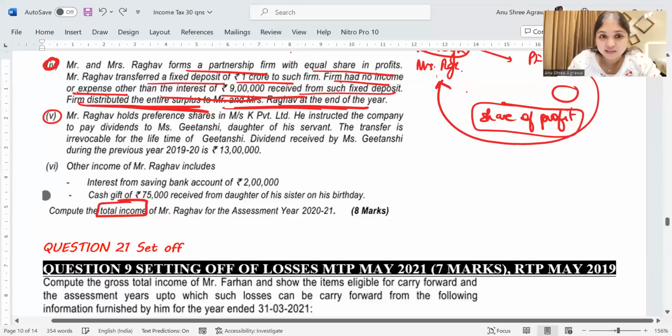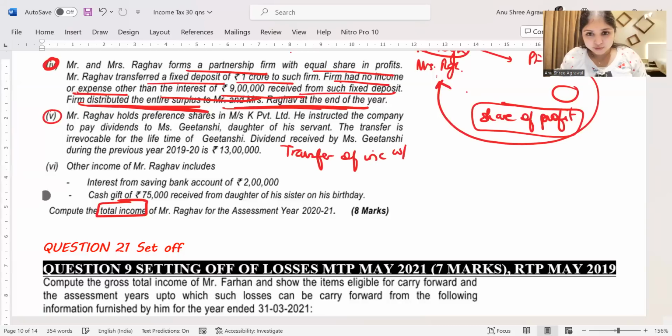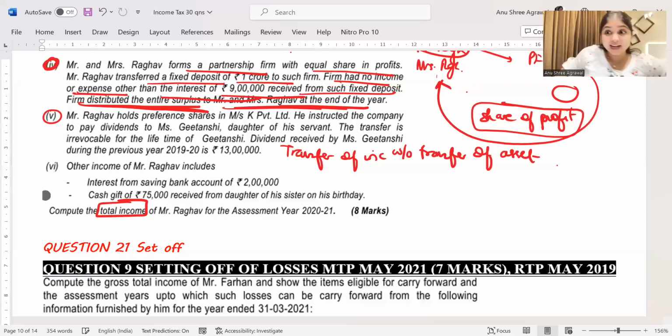Then, Mr. Raghav holds preference shares in Messrs. K Private Limited. He instructed the company to pay dividend to Miss Geetanshi, daughter of his servant. The transfer is irrevocable for the lifetime of Geetanshi. Dividend received by Miss Geetanshi during the year is 13 lakh. Which adjustment is this? This is nothing but transfer of income without transfer of asset. Right, guys? This is transfer of income without transfer of asset.